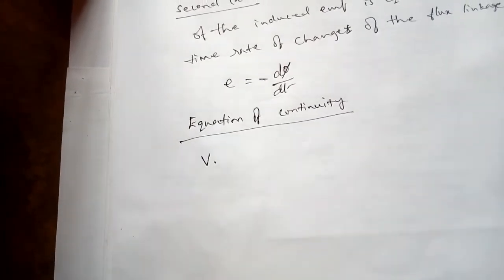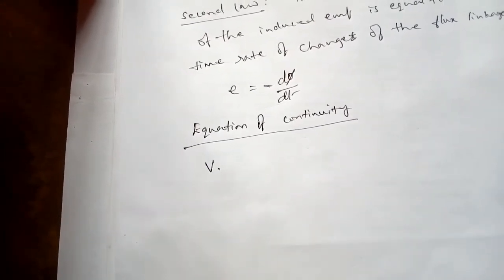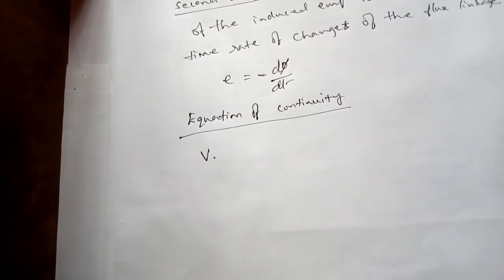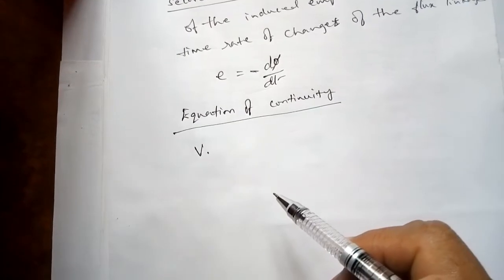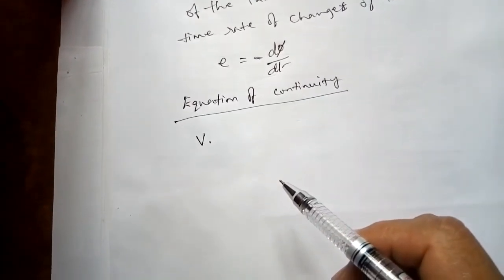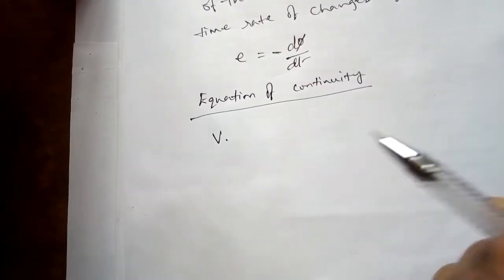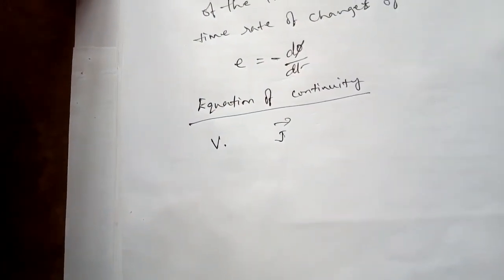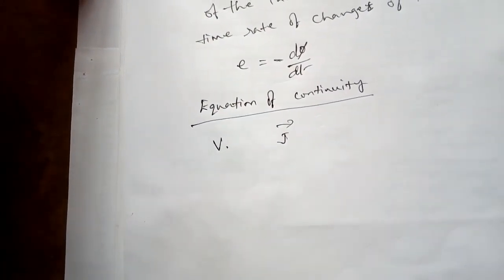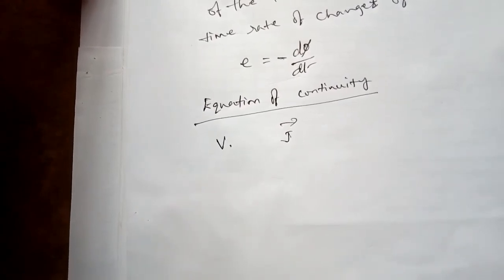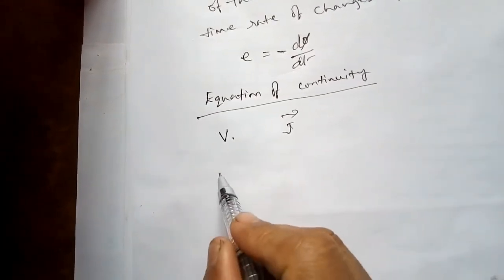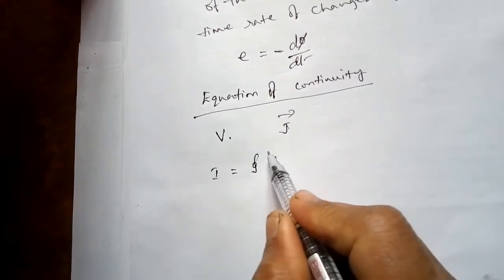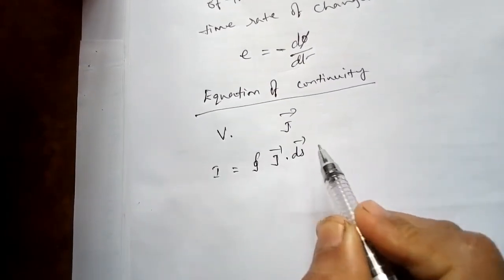The net amount of charge crossing unit area of the surface, normal to the direction of charge flow, in unit time is defined as, of course, the current density, that is, let us say J. The total electric current I flowing outward through the surface is given by I is equal to integral J dot dS. Call this equation 1.